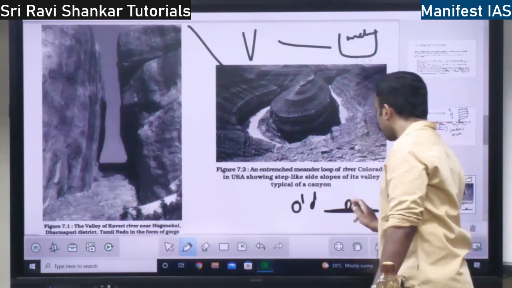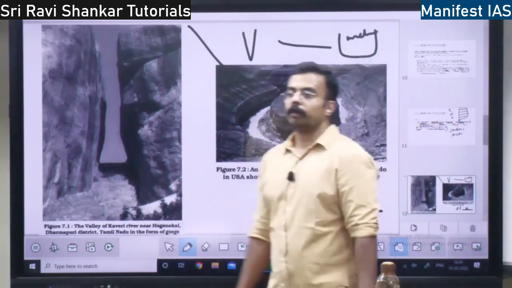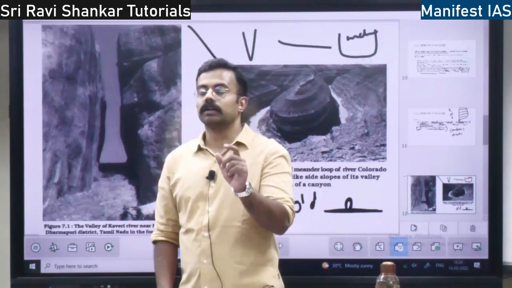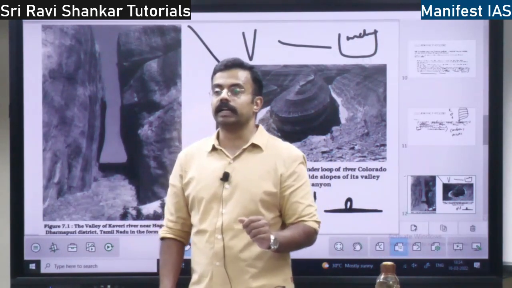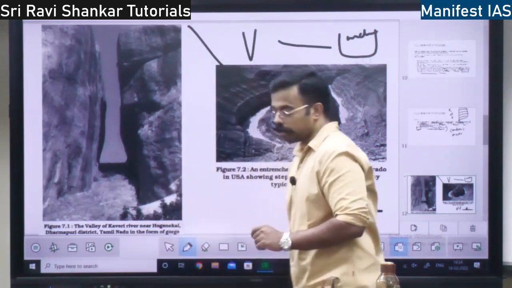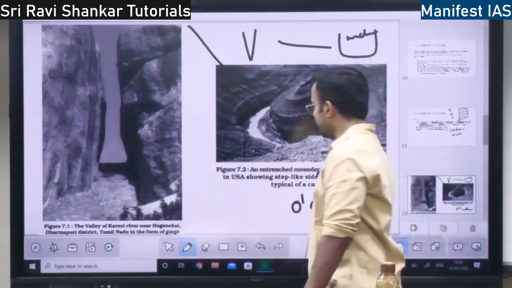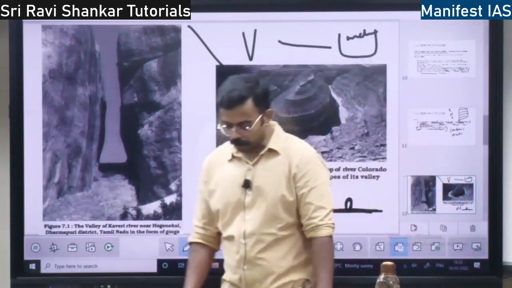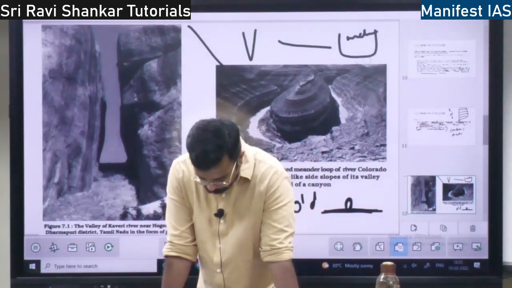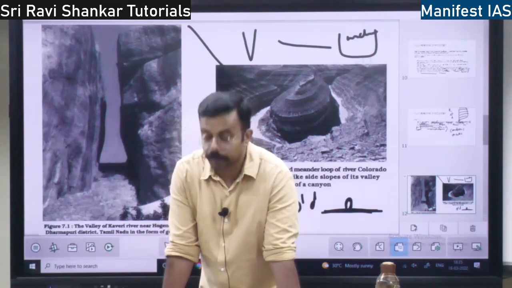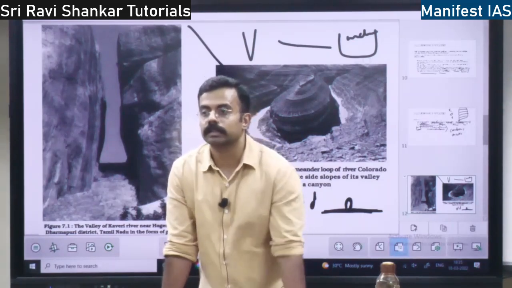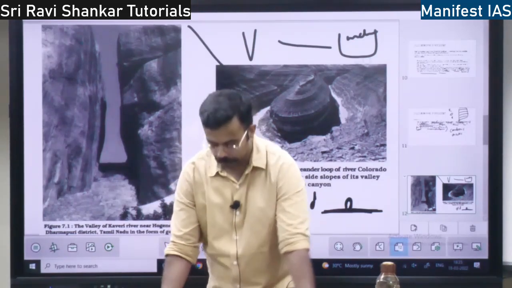Those rocks are called monadnocks. Monadnocks are the rocks which are left without cutting, right? Without erosion, monadnocks. Next, the plains which are reduced to absolute plains by the rivers are called peneplains. Peneplains are formed by stream erosion. Because of the erosion of water, whatever plain is formed is called a peneplain, right?